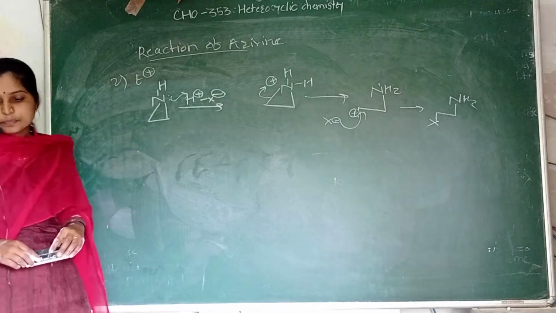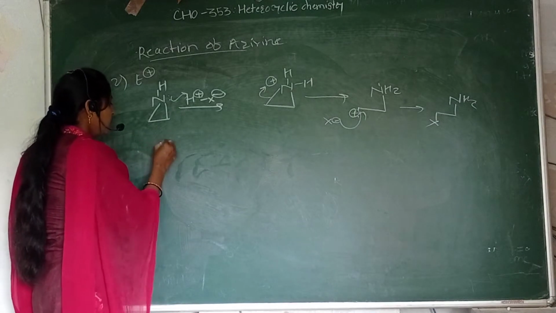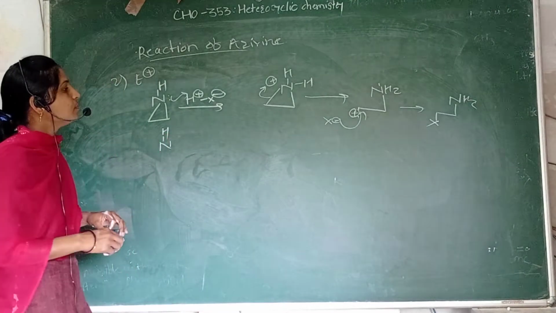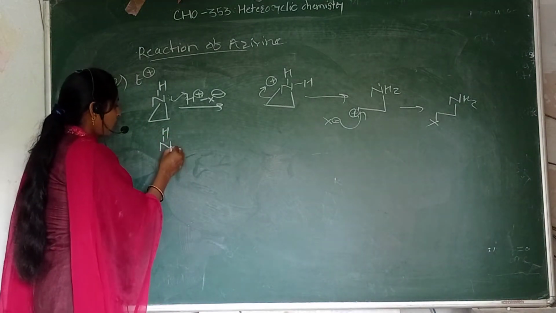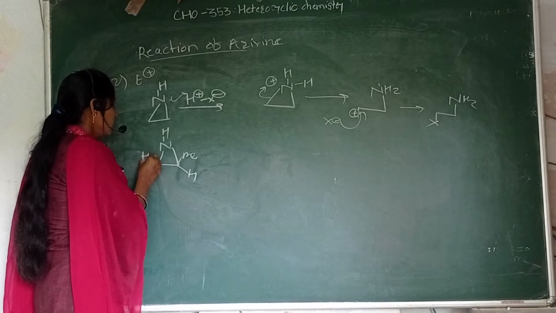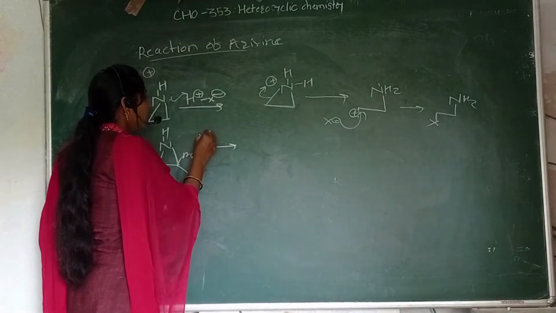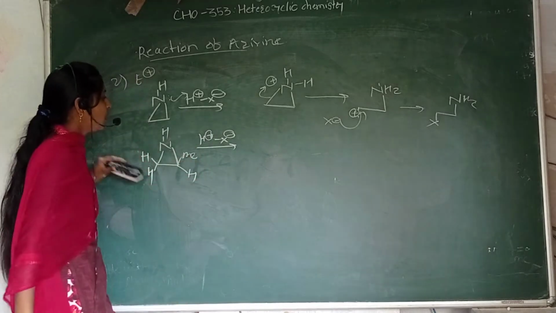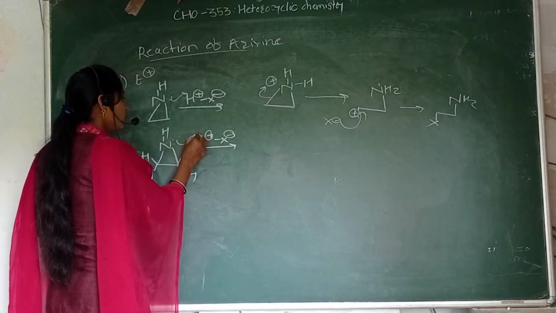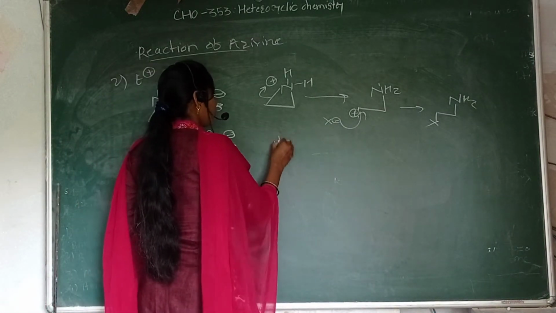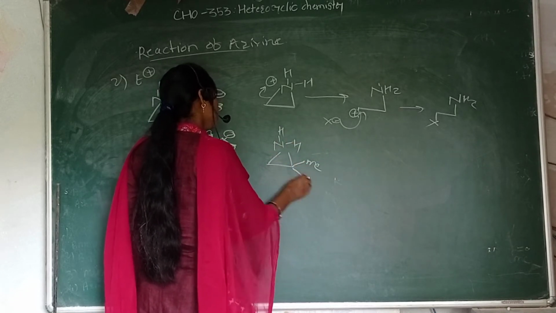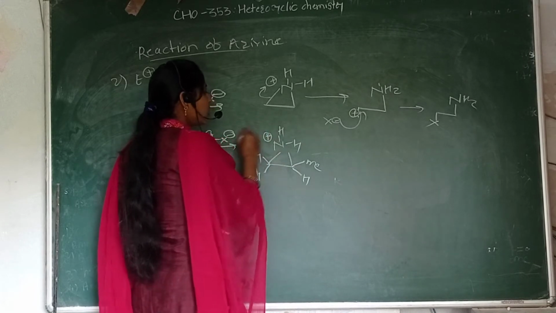Then we have to take some substituent. For example, this is the aziridine compound having this substituent attached, then formation of your product. How? See here, this is in the presence of Me, H. We have to take the alkyl halide. Then where is the possibility of addition of the X minus? See here, the lone pair of nitrogen picks up this hydrogen, forming NH, here Me, here H. The nitrogen carries a positive charge.